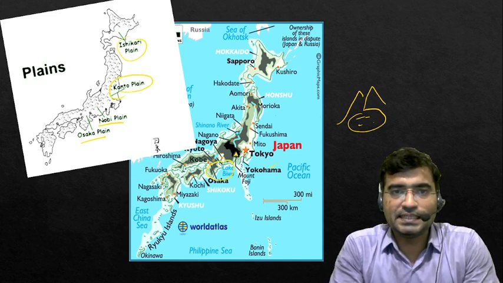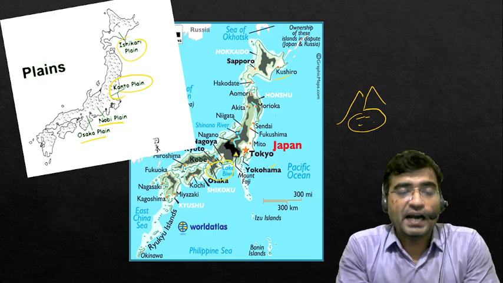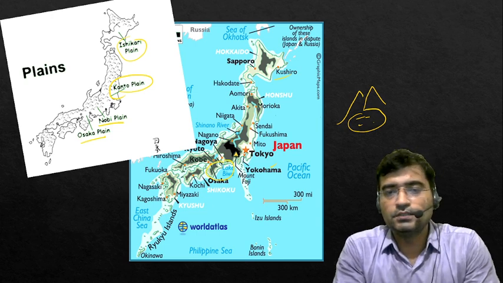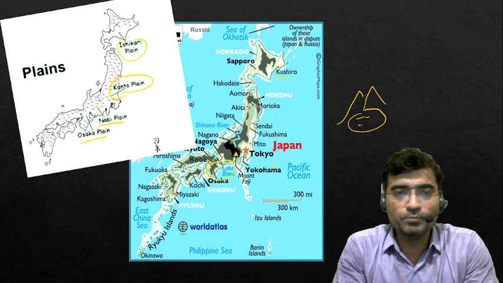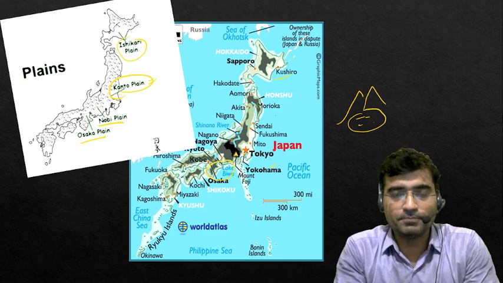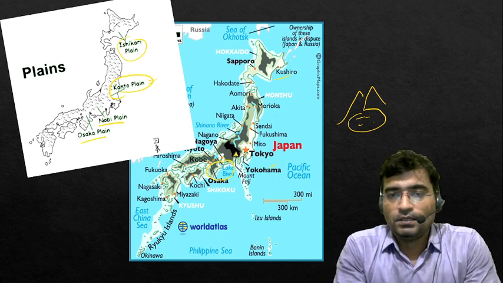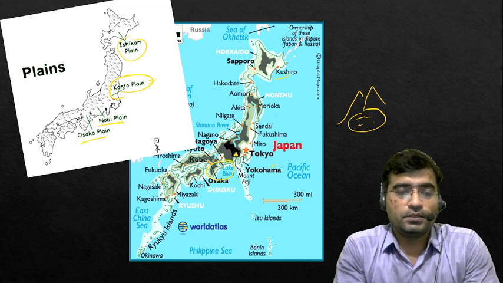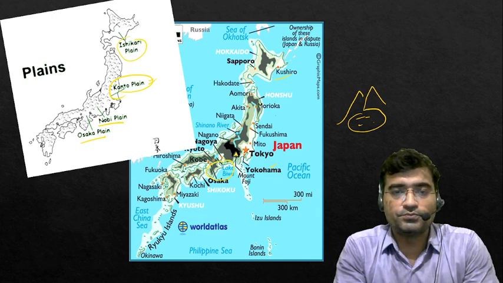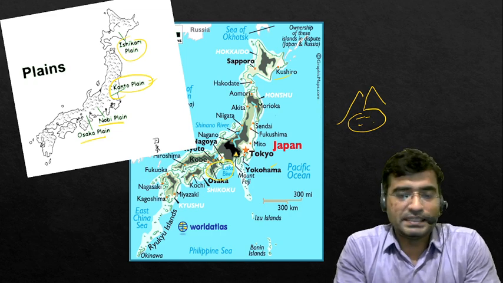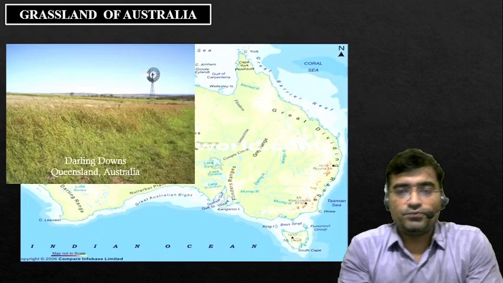Last one is Ishikari on the Hokkaido island. So this way there are 4 plains found in Japan: Osaka, Nobi, Kanto and Ishikari plain. In Japan such plains are being utilized by the farmers for the purpose of wheat cultivation, and for other food grain cultivation. So that is the plain of Japan.